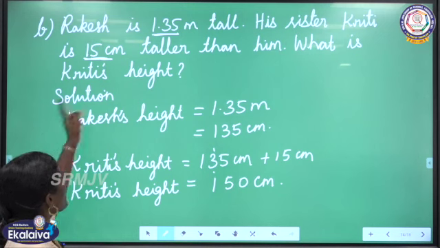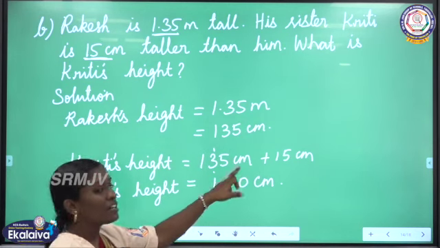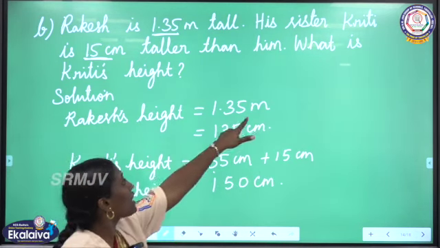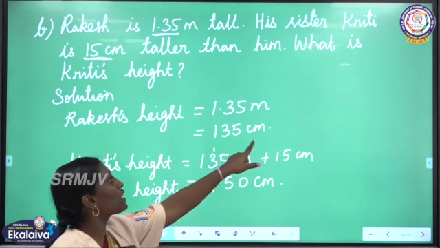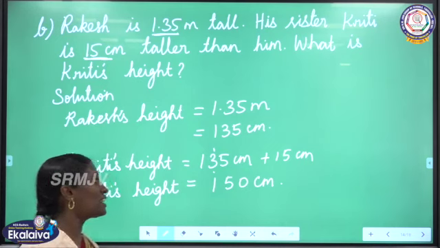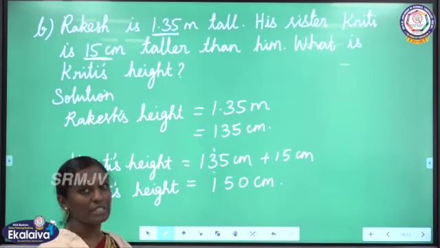Here Kriti is 15 centimeter taller than Rakesh. So to find Kriti's height, we are adding Rakesh's height plus 15 centimeter. But Rakesh's height is given in meter. We are converting it to centimeter. After that, we are adding these two. Then Kriti's height is 150 centimeter. Is it clear?